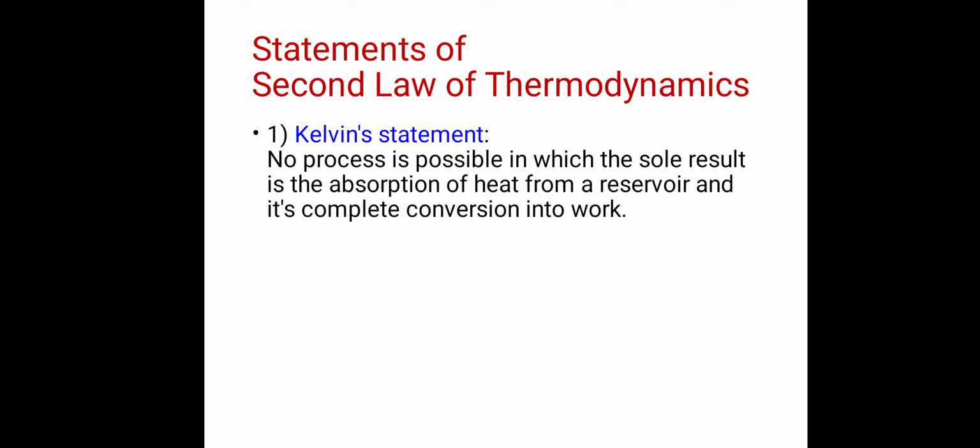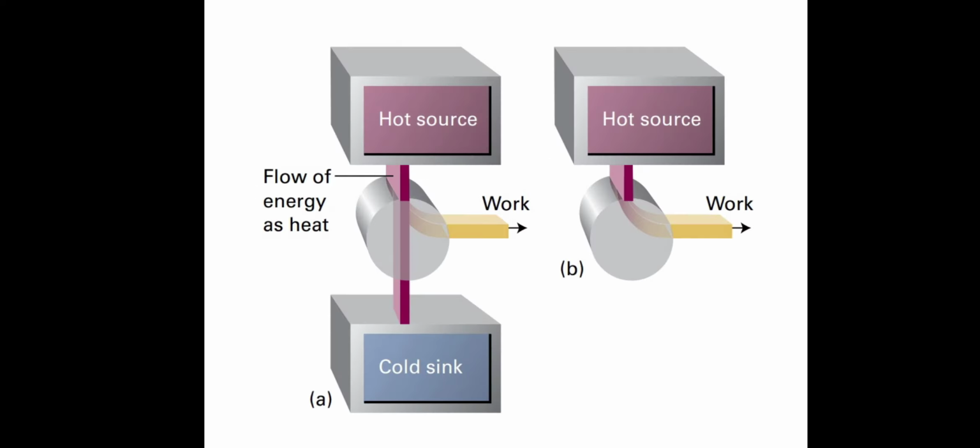Today we are going to study three different statements of the second law of thermodynamics. The first statement is by Kelvin. Kelvin's statement is: no process is possible in which the sole result is the absorption of heat from a reservoir and its complete conversion into work. Now we will see an explanation of this statement with the help of a diagram.